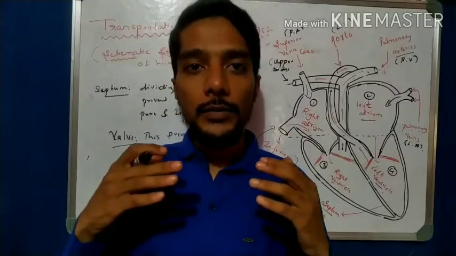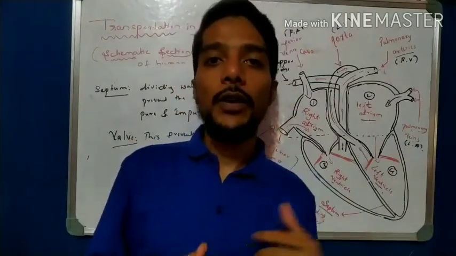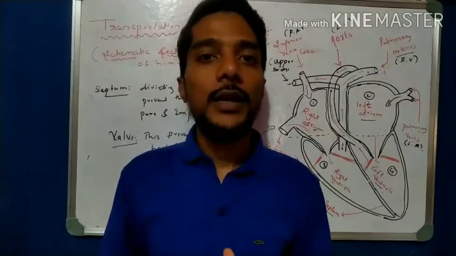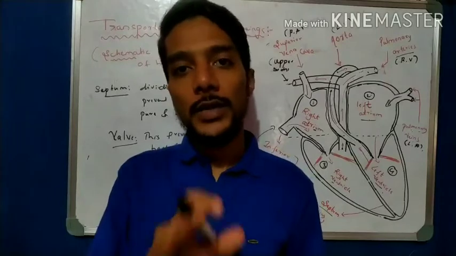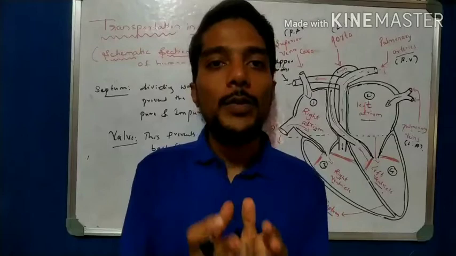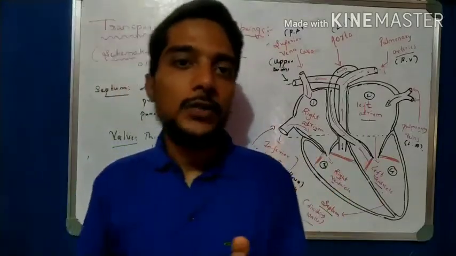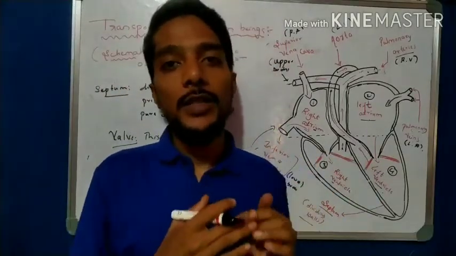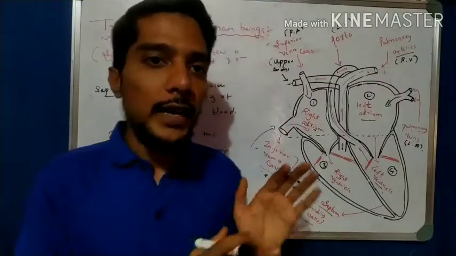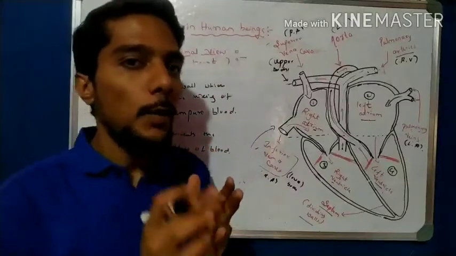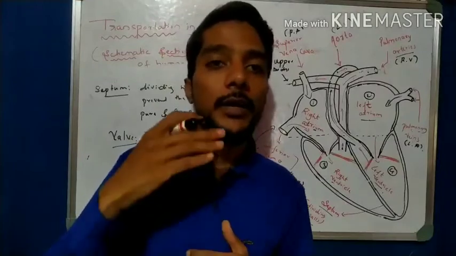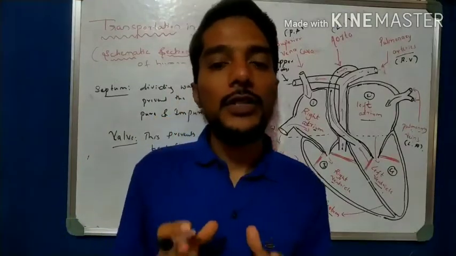Now come to the next very important part. After this working, we come to a very important point, that is the blood vessels: arteries, veins and capillaries, and then lymph, in the next video. For this video I hope this is enough. I do not want to make this video long. If I take up that discussion, this video will be very long, so I stop here. Up to now we have learned blood and the pumping organ, and the blood vessels and capillaries are for the next video, but this video is enough for you.